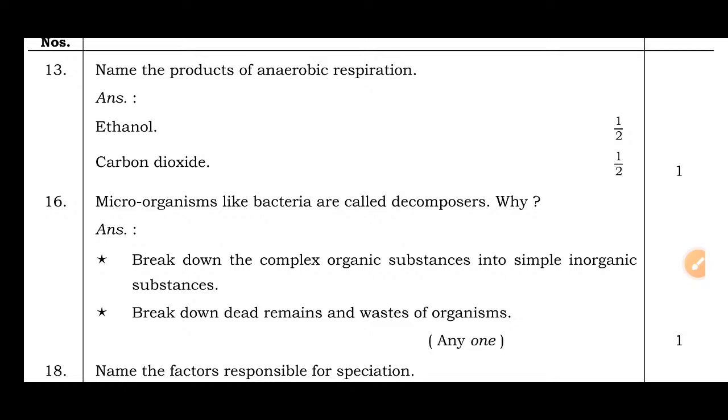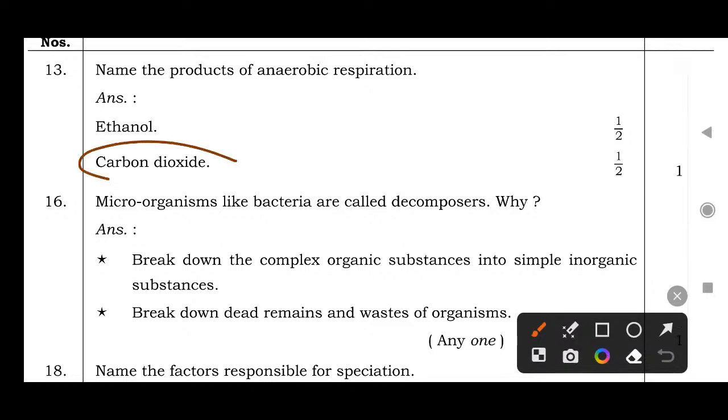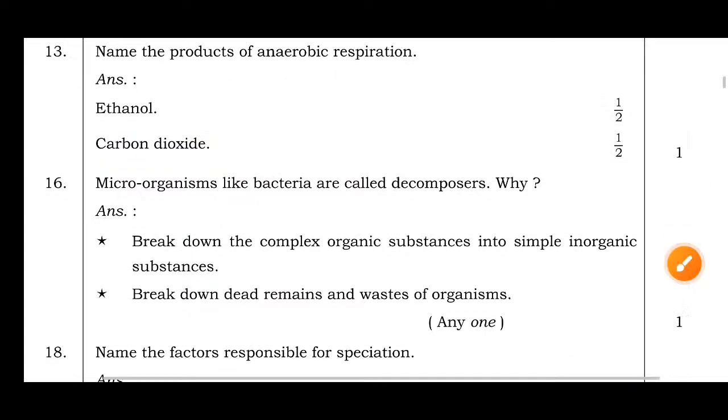Question number 13. Name the products of anaerobic respiration. Okay, in aerobic respiration also, in anaerobic respiration also, carbon dioxide is produced. But in anaerobic respiration, ethanol is produced. In aerobic respiration, carbon dioxide, water and energy only are produced, no ethanol. In anaerobic respiration, ethanol, carbon dioxide, water and a small amount of energy. Aerobic, high amount of energy. This is the difference. That's why ethanol and carbon dioxide.